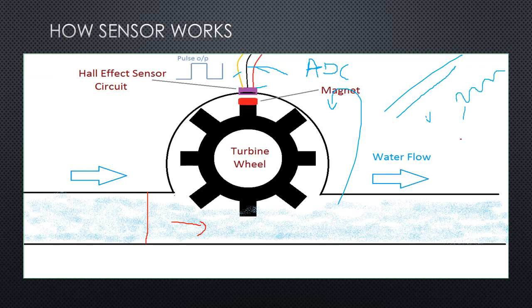That output signal is given to the ADC, the analog to digital converter, and those digital bits are given to the microcontroller and further processed to express the amount of water which is flowing through that pipeline. This is how the simple sensor is measuring the quantity of water which is flowing through the pipe.